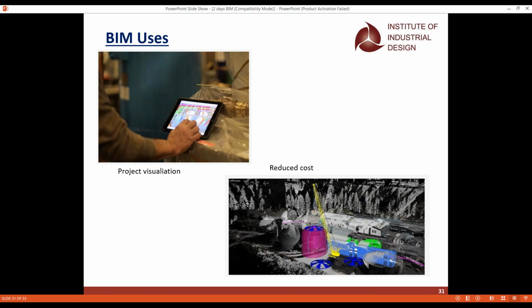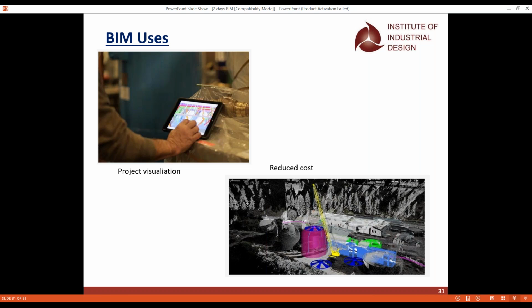And once you have created the building model, the building information, the BIM model, you can visualize the projects also. So this is how my project will be. There is also one concept we have in BIM, the walkthrough. This you can use in any other software also. You can make a video, go inside the house and see how it looks. That is also a project visualization where BIM helps us to see, because only after the construction can we go inside the building and see.